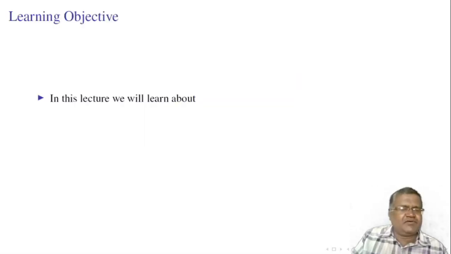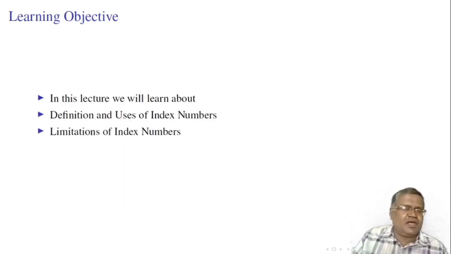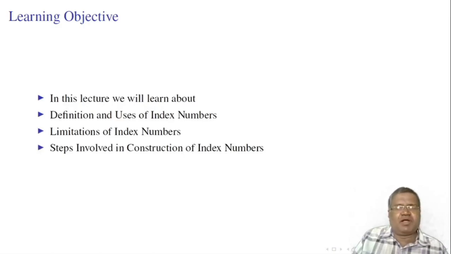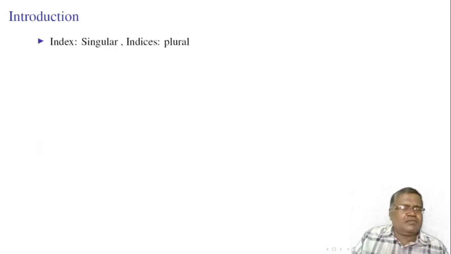The learning objective is to define various definitions of index numbers, also its uses and limitations of index numbers, and steps or problems involved in construction of index numbers. By index, we mean a singular, whereas indices is the plural term of index, which means indicating something.